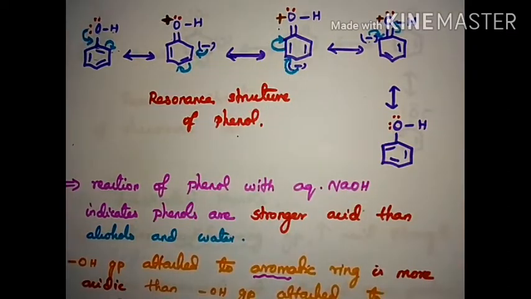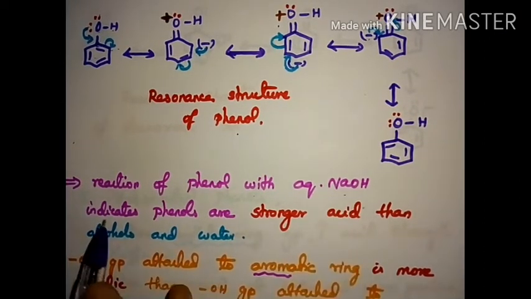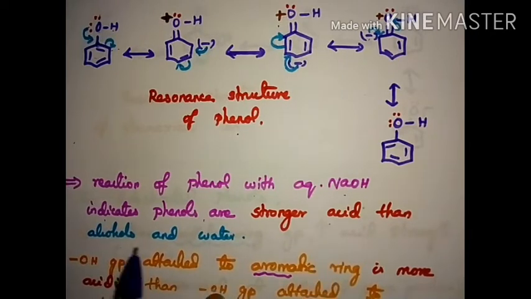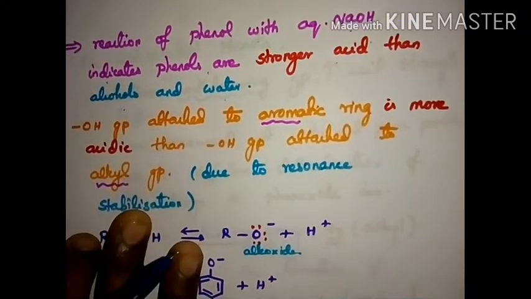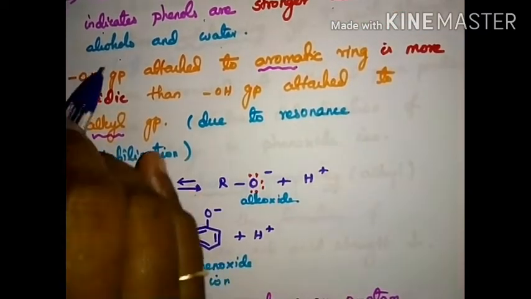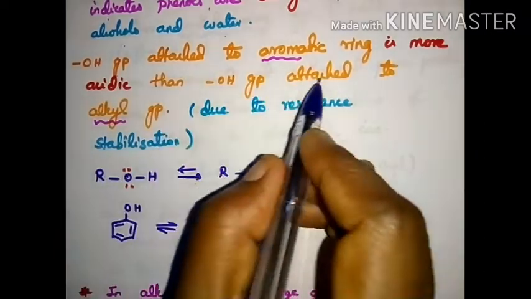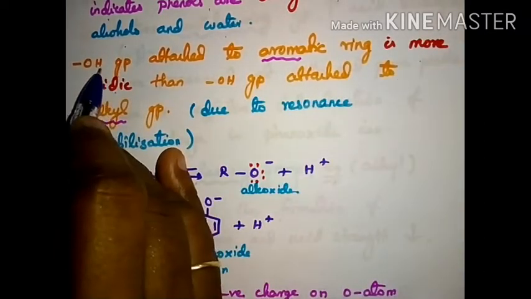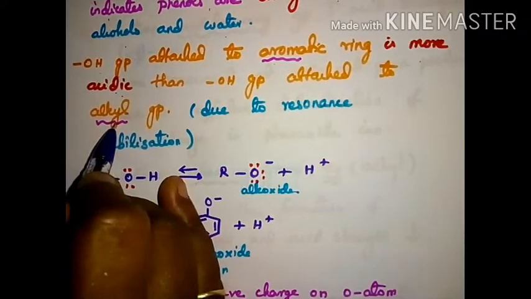So the reaction of phenol with aqueous NaOH indicates phenol is a stronger acid than alcohol and water. Now, the OH group attached to an aromatic ring is more acidic than the OH group attached to an alkyl group. What is that?